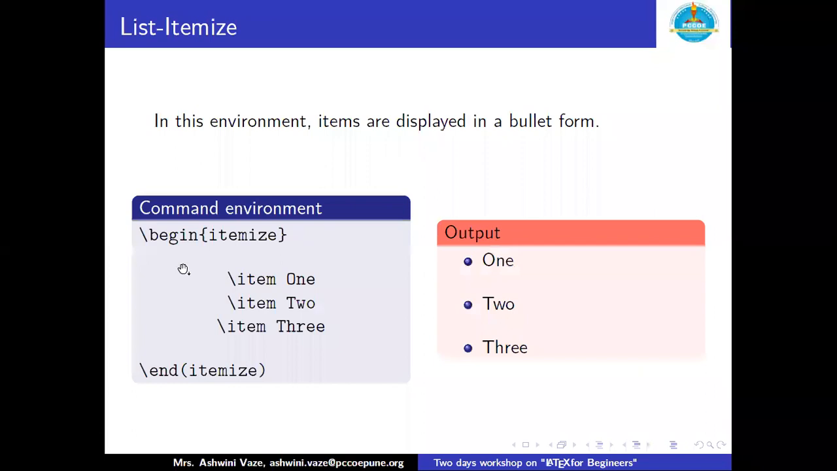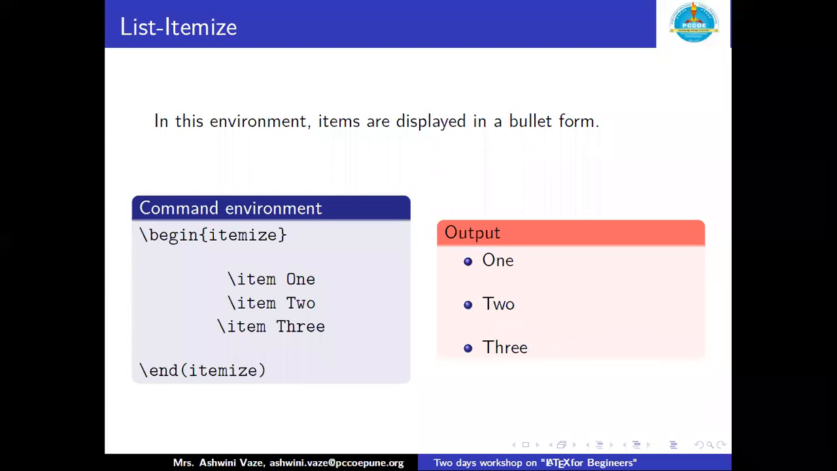So this is our command window. \begin{itemize} and \end{itemize}. This is our environment. But within this environment, for a list, we have to add this \item also to enter the different attributes which we have to organize in a proper manner. So \item1, \item2, \item3, these three things I have enlisted. Now this entire environment, if we compile, the output we are going to get is in the right hand side box. So it's 1, 2 and 3. So bullets are there to organize these three items.